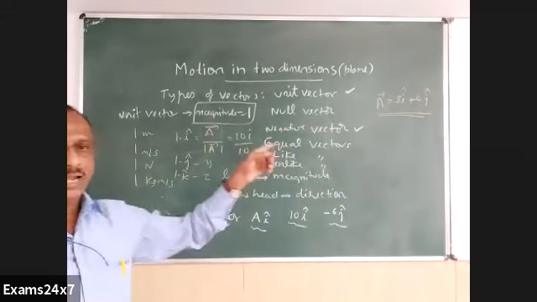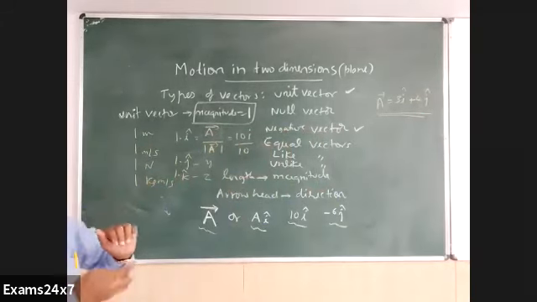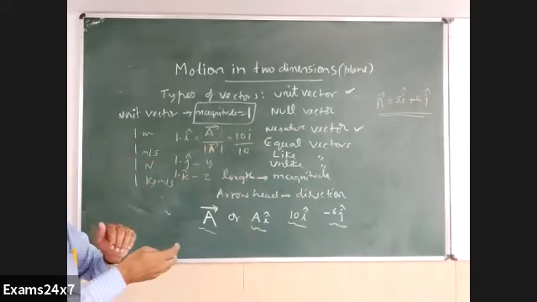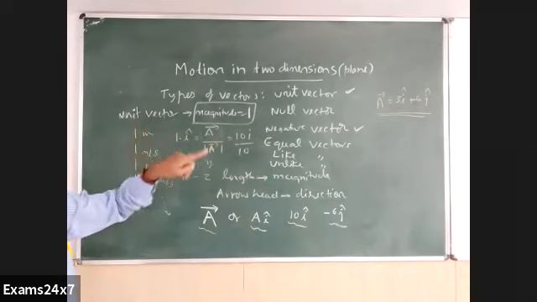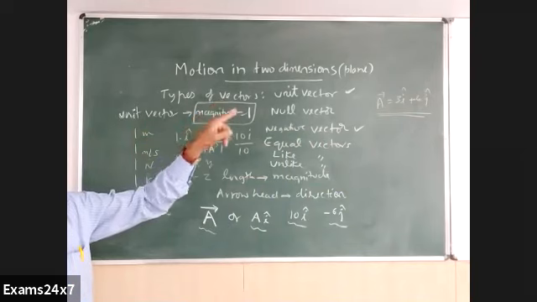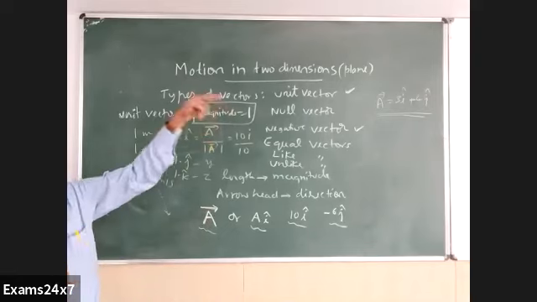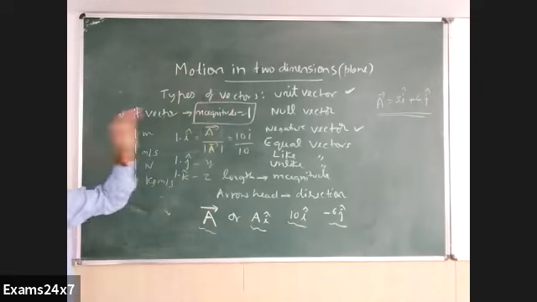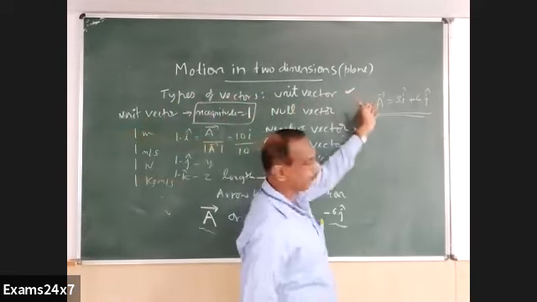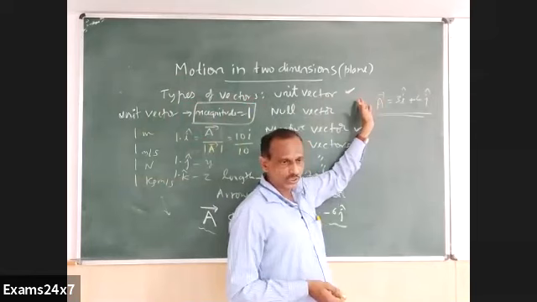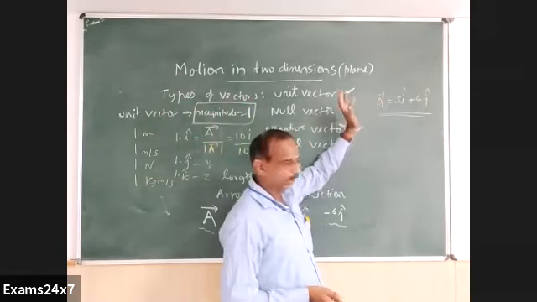This vector has a value of 3 along the x direction. At the same time, it has a value of 4 along the y direction. That is the meaning of it. Vector A expressed as 3i plus 4j means its values along two directions, x and y, are indicated in this particular vector, which may be a displacement A, velocity A, force A, whatever that means.